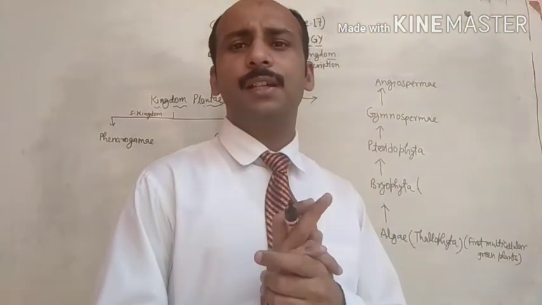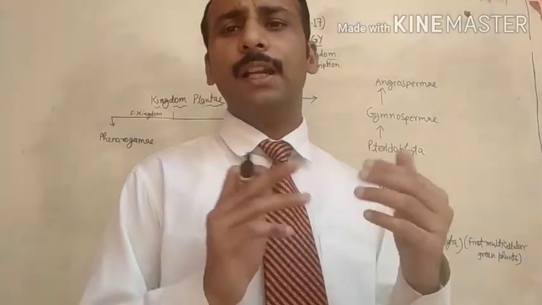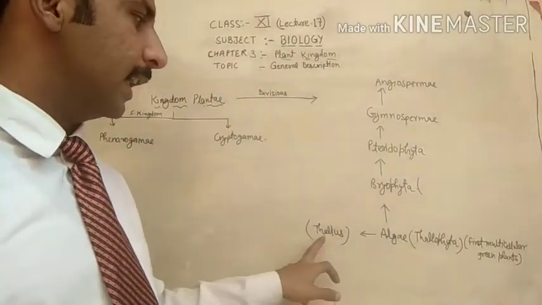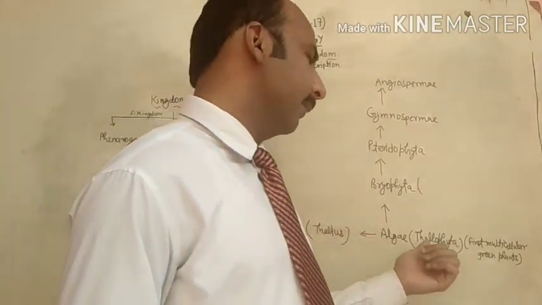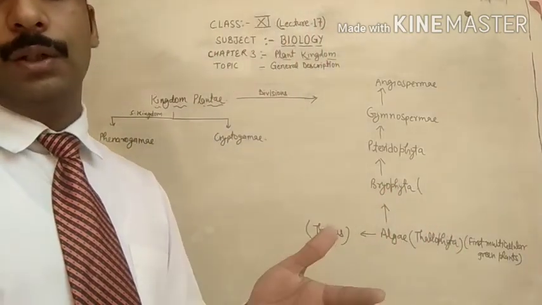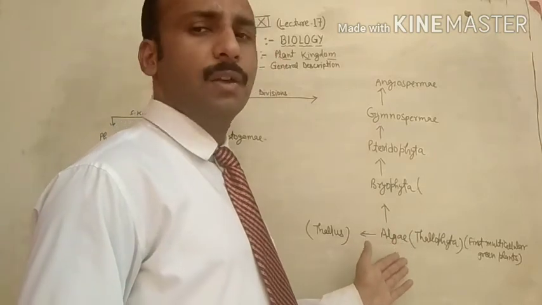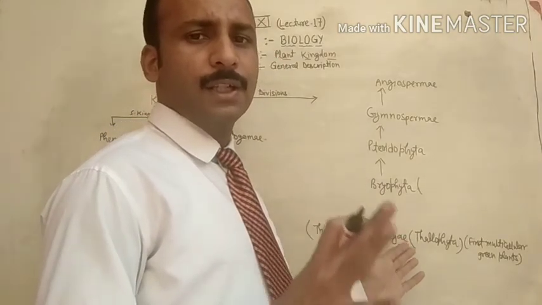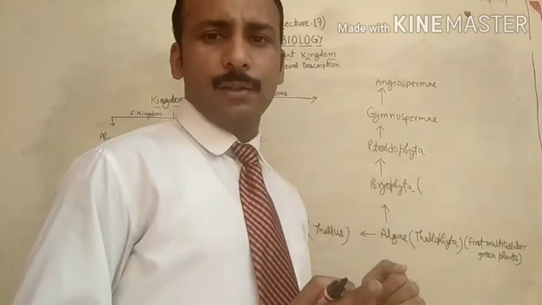You can't identify which one is the root and which one is the leaf. That type of plants are called thallus plants, and the group is called Thallophyta. Mostly algae are aquatic organisms.